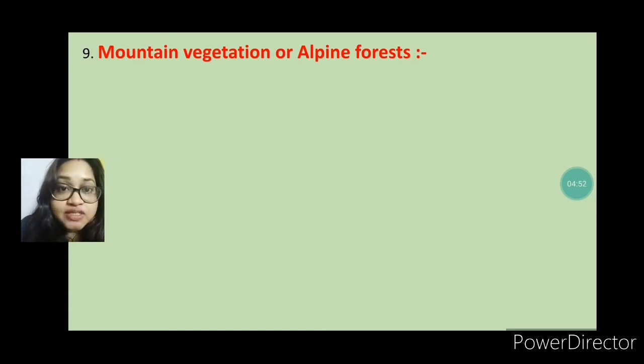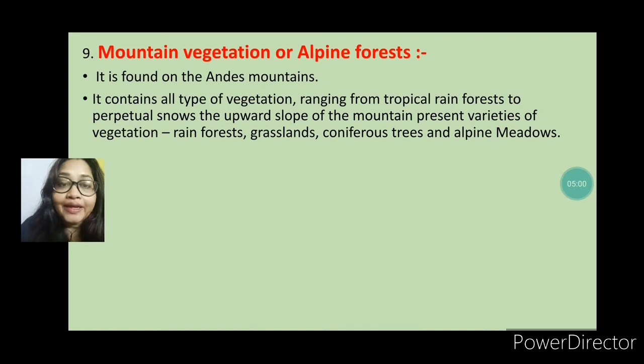Mountain vegetation and alpine forest is the last region of the vegetation of South America. It is found in the Andes mountains, and it contains all types of vegetation, from tropical rainforest to the upward regions where there is snowfall.